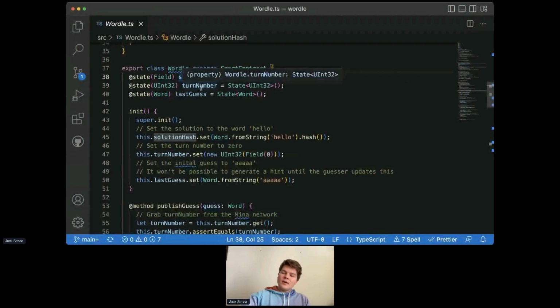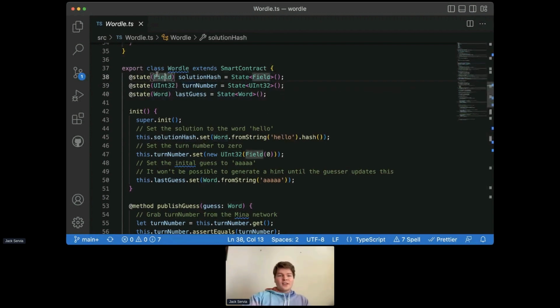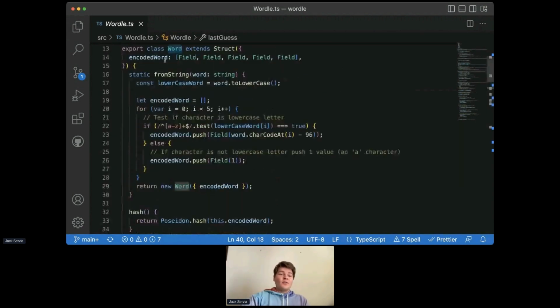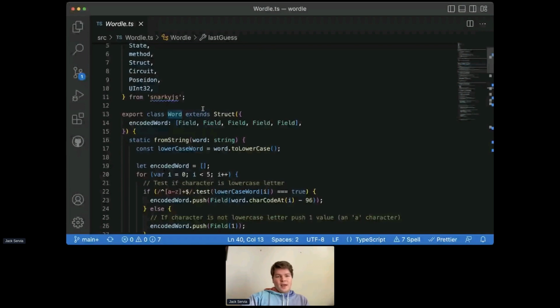But when we do update them, we should prove that we're updating them in a legal way, basically. And so you can see that they all have different types. One is a Field. This is kind of like our primitive type. And then we have this unsigned integer of 32 bits, which is something that's provided. And then we have this Word type, which we'll scroll up to in a second. And this is something that we've defined ourselves using Struct.